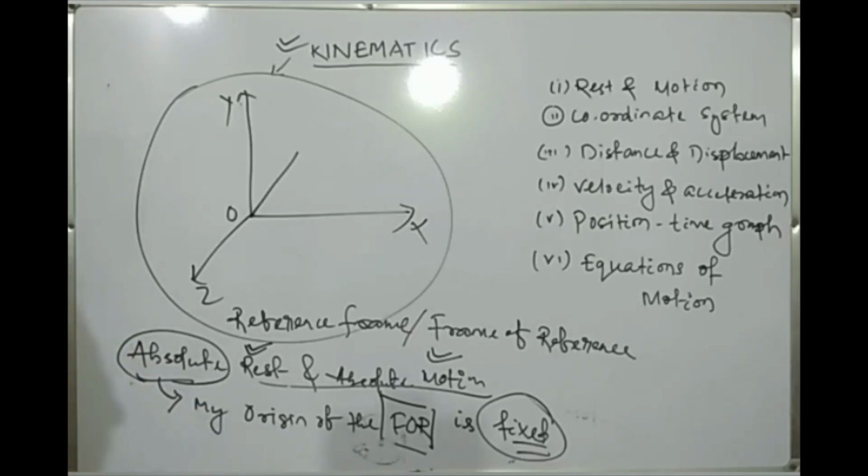Because for our frame of reference we have to fix some point on the earth, and the earth itself is in motion. So whatever we are measuring, these are not absolute quantities, they are relative quantities. Okay. Now let's talk about the coordinate system.